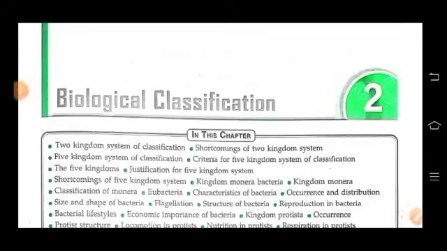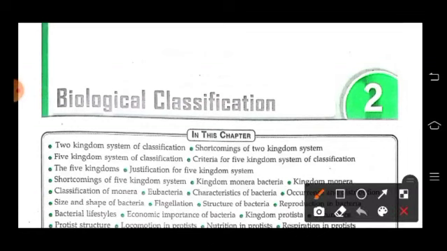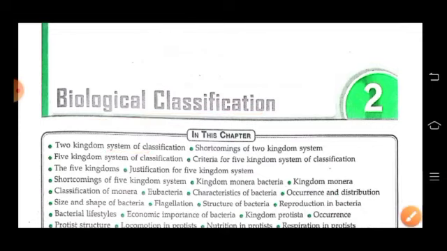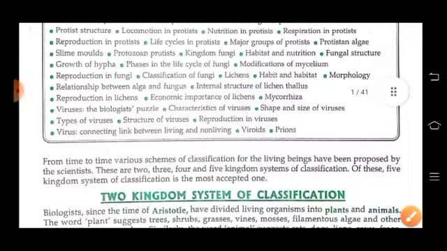Today we are going to start chapter 2, biological classification. Children, in this chapter we'll be learning about two kingdom system of classification, five kingdom system of classification, and the animals which are present in different kingdoms. So here let's start the chapter.